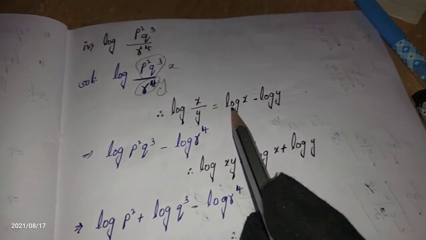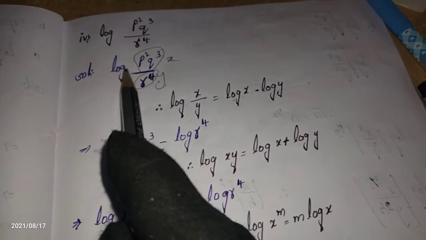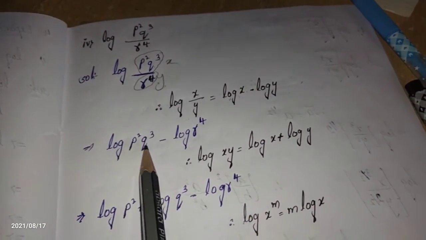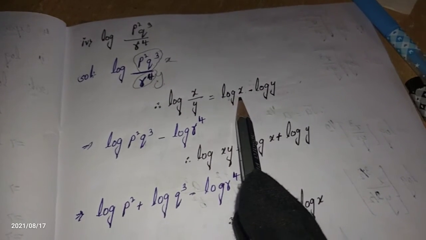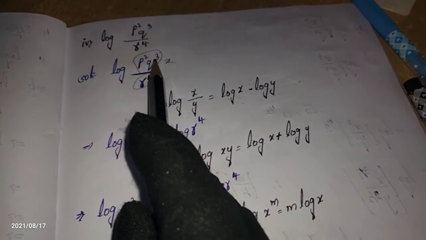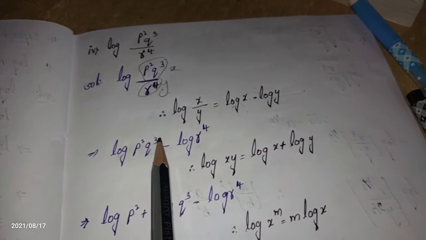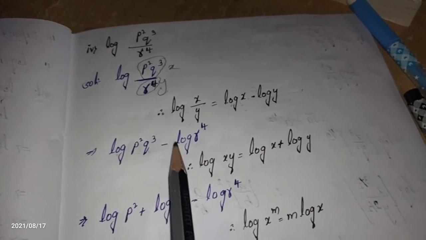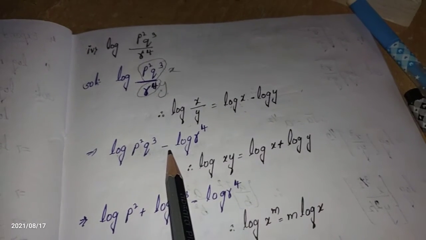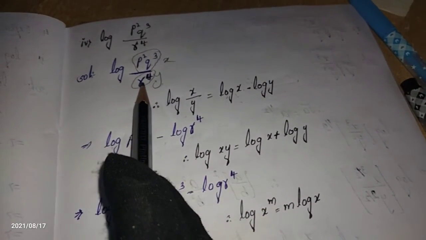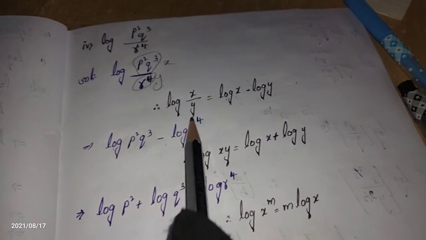How can we convert? First term is log x. What is x? p square q cube. According to this formula, in place of log x we have log of p square q cube, minus. I am writing the minus here. What is y? Y is r to the power of 4, so log r to the power of 4.